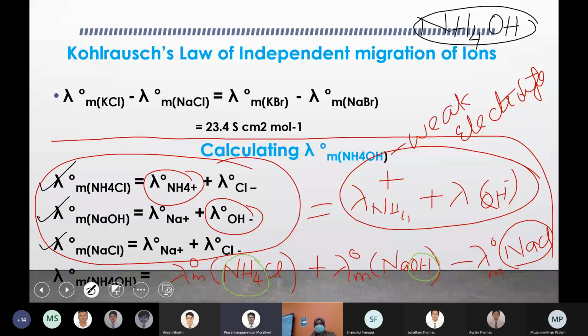Ma'am, the first three are strong electrolytes, right? Yeah, strong. The value of a strong electrolyte will always be given. Using those values only, you can calculate for the weak electrolyte, and the law you are using is Kohlrausch's law. So it is an application of Kohlrausch's law to calculate the molar conductivity of a weak electrolyte.